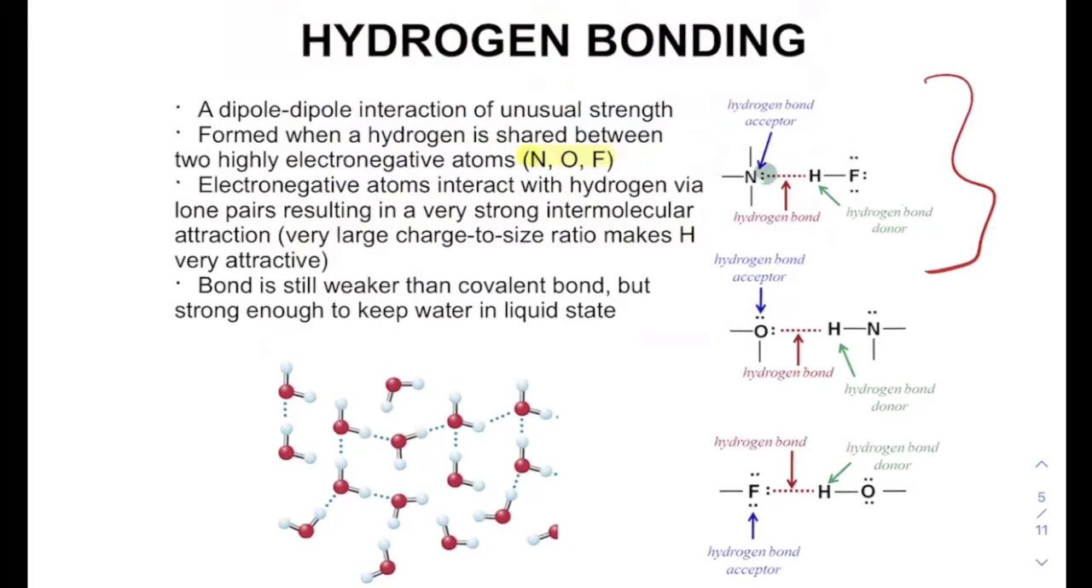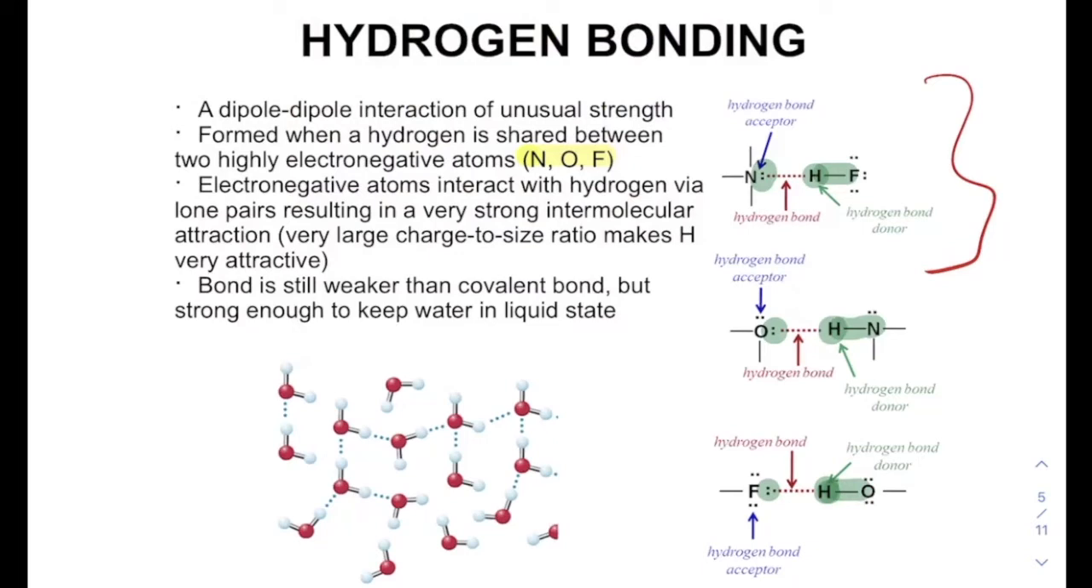So in this case, the lone pair on the nitrogen interacts constructively with the proton that's on the F. In the second case, the lone pair on the oxygen interacts constructively with the proton that's on the nitrogen. And lastly, the lone pair on the fluorine interacts constructively with the proton that's on the oxygen. So NOF, those are all going to be atoms.